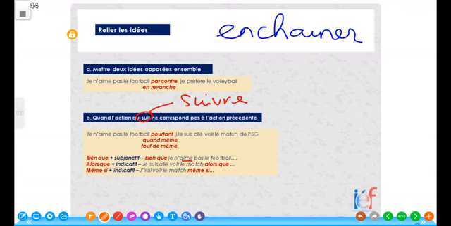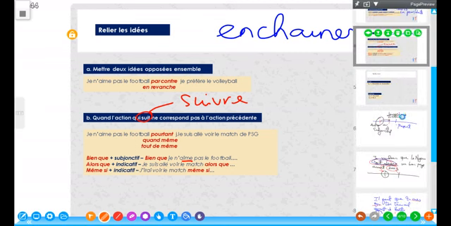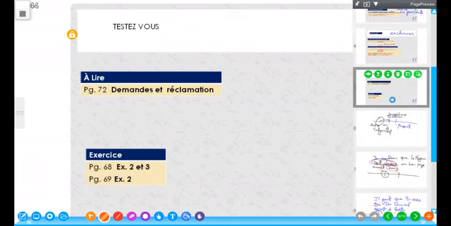All right. So quickly, just to finish for today's lesson, I will advise you, to develop more vocabulary, please read page 72, where you have demande et réclamation, et aussi vous faites l'exercice à page 68 et 69, exercice 2 et 3 et exercice 2.